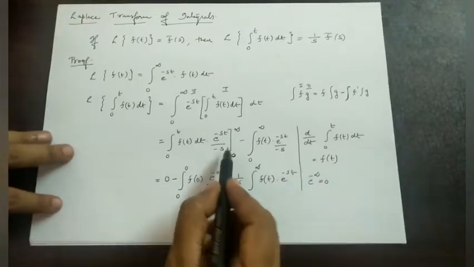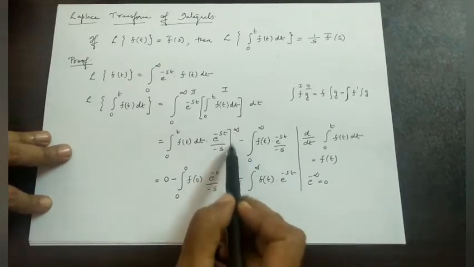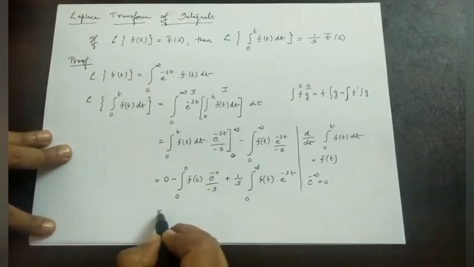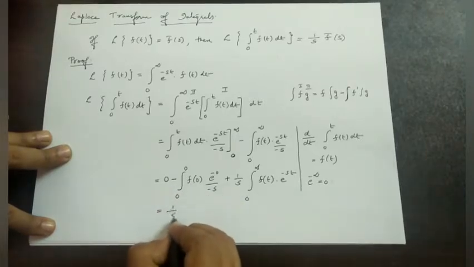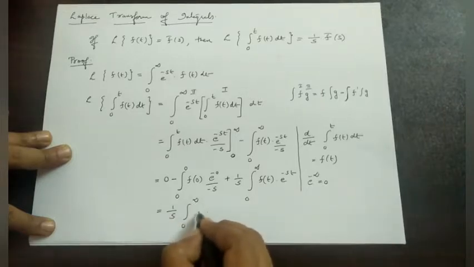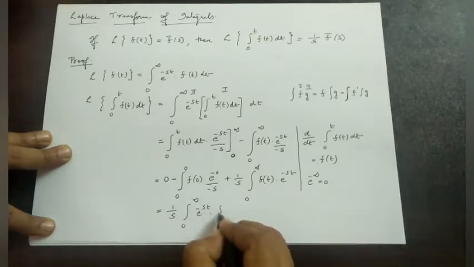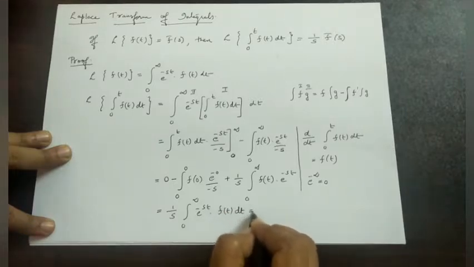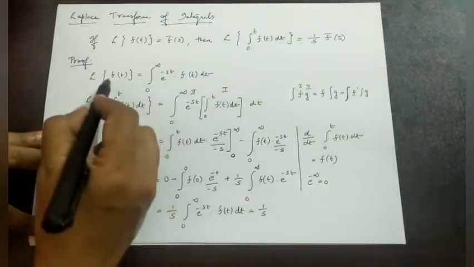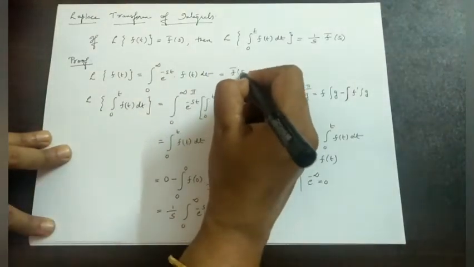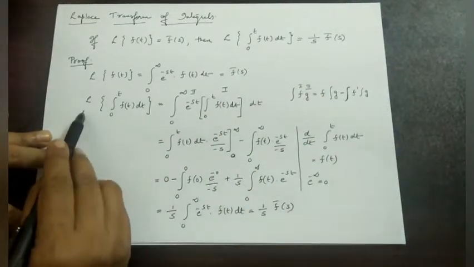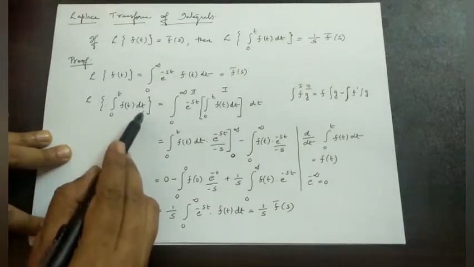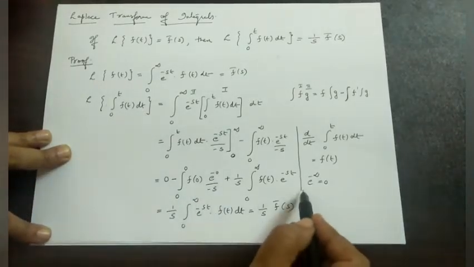Okay, good. Therefore, here the first term and the second term become equal to 0. Here 0 minus this becomes equal to 0. The only term is 1 by s integral from 0 to infinity e raised to minus st f of t dt, which is equal to 1 by s into, this can be written as our usual formula, f bar s. So 1 by s f bar s. Okay, this is Laplace transform of 0 to t f of t dt. It is equal to 1 by s f bar s.